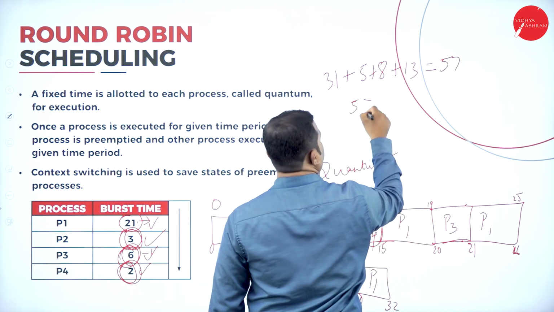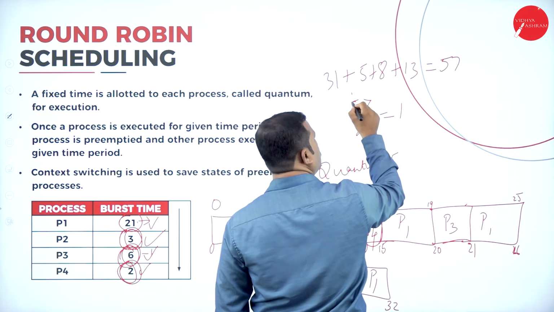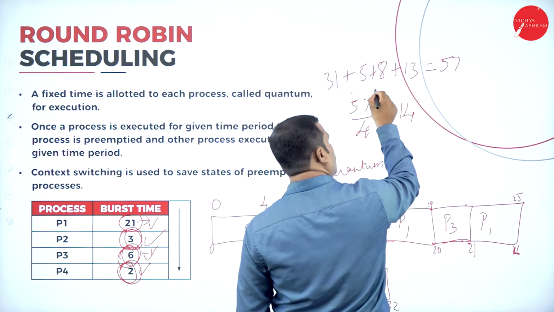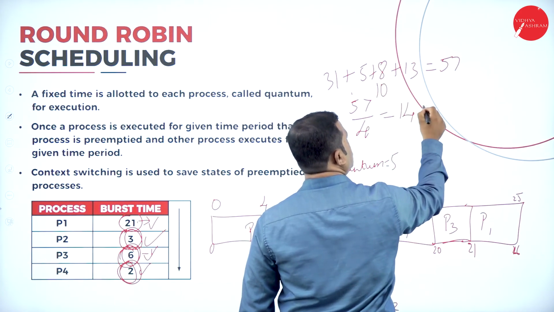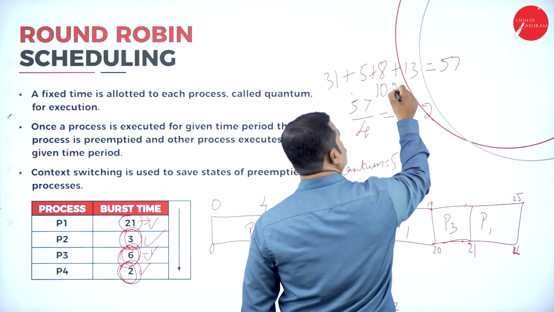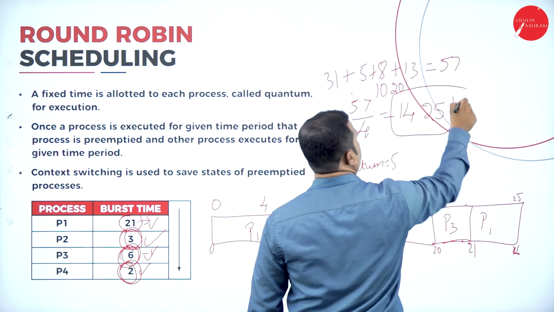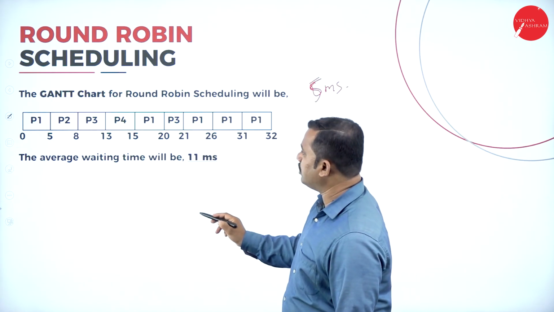So 57 by 4 is equal to: 4 1s are 4, left out with 1, that is 17. 4 4s are 16, left out with 1, point, it becomes 10. 4 2s are 8, left with 2, so 20. 4 5s are 20. So 14.25 milliseconds are needed to execute in case of the round robin CPU scheduling algorithm.